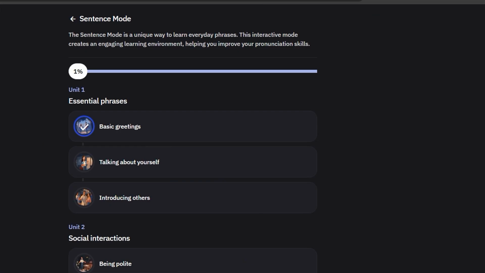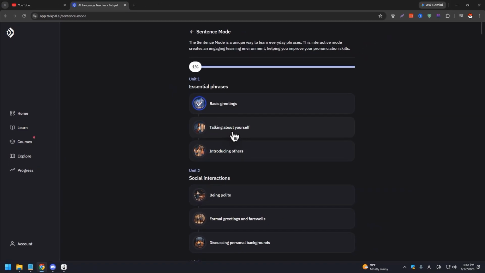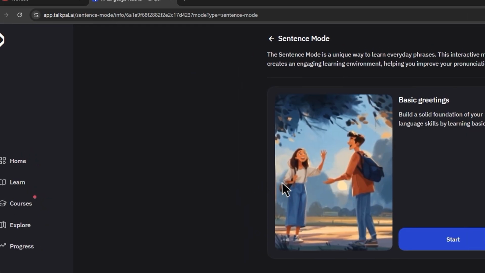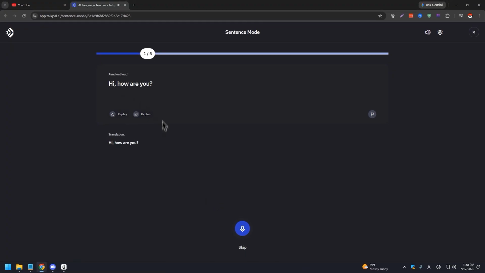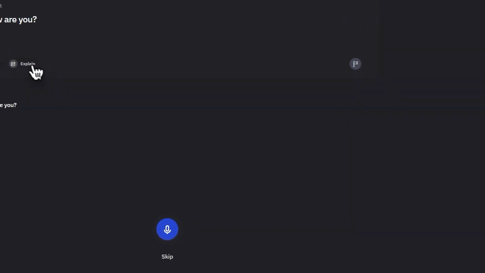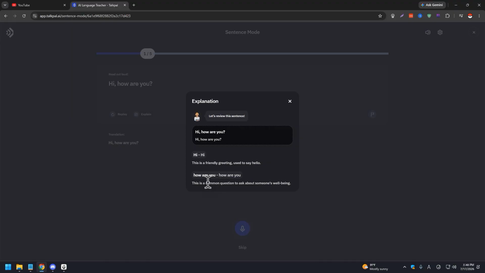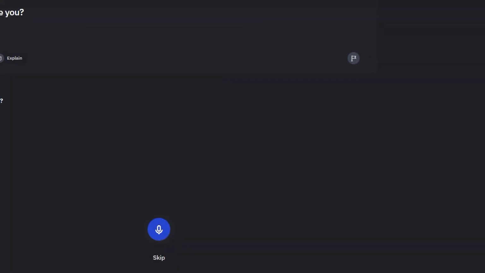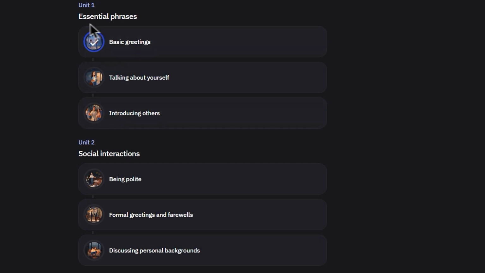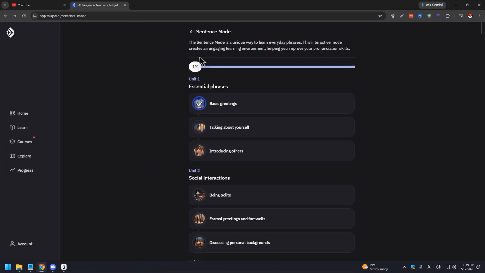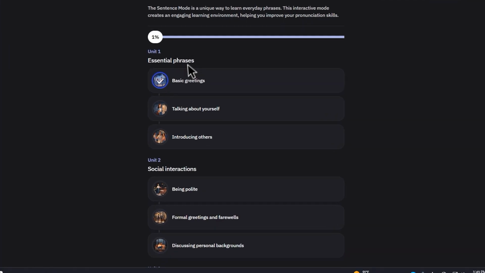When it comes to sentence mode, you can do basic greetings, talking about yourself, introducing others. Another thing that I did not like here is if you press start, what you're going to do is click this and then say this, right? There is no input to say that you need to redo it. You actually need to click on explanation, right? So this is further greetings. It's not even telling you to repeat it, right? Interactive mode creates an engaging learning environment, helping you improve. So it's not saying that you need to repeat it, right?